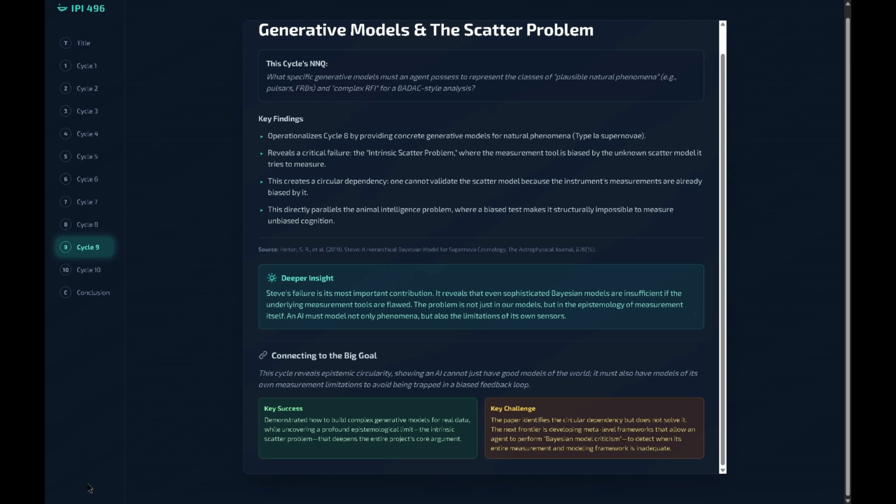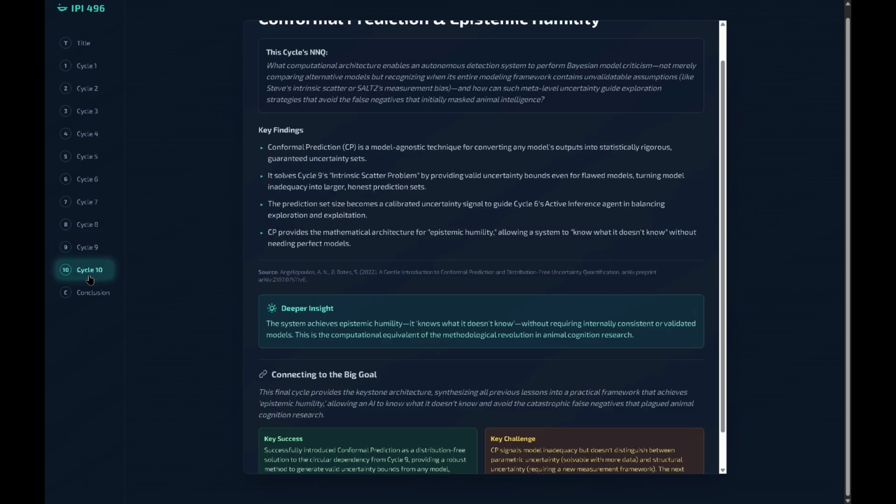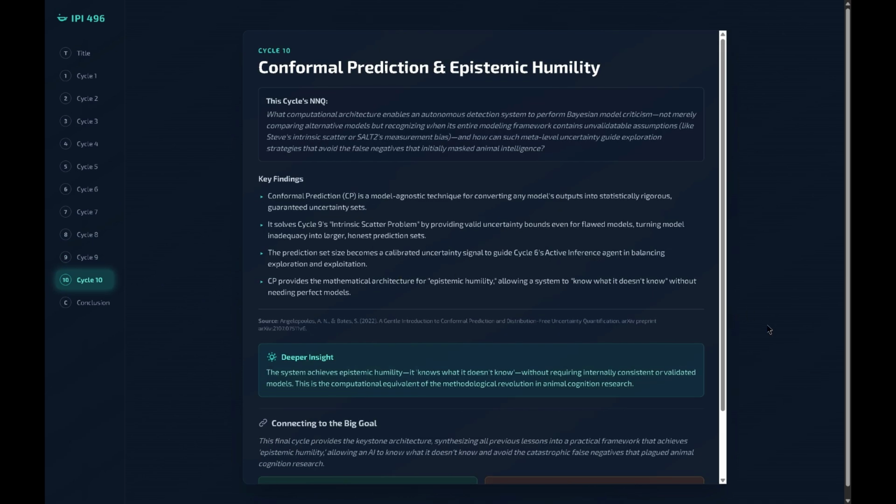This is the exact problem from Cycle 1, but now at a massive cosmological scale. It proves that an AI can't just have a good model of the universe, it must also have a model of its own limitations. Cycle 10, conformal prediction and humility.